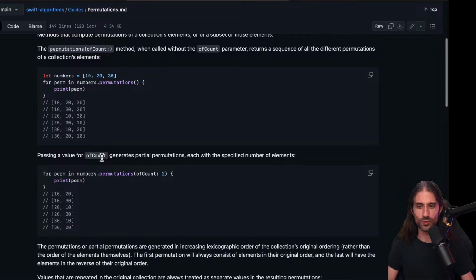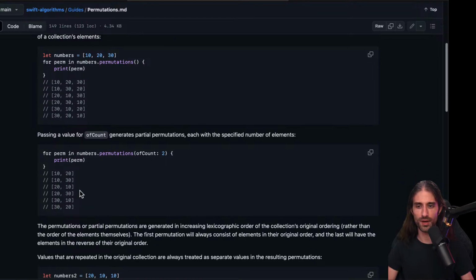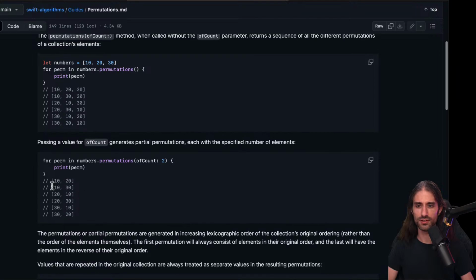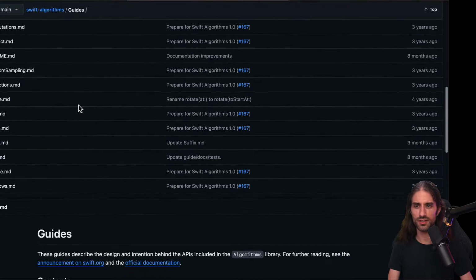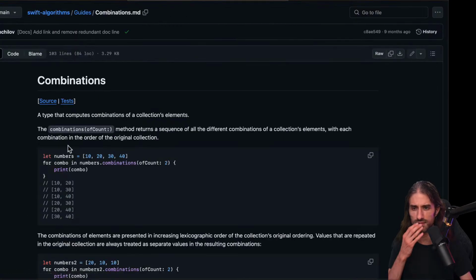Okay, so you can also pass a value to of count. If you pass the value 2, for instance, then you get all of the permutations of size 2. So it means 10, 20, 10, 30, 20, 10, 20, 30, 30, 10, 30, 20. I'm trying to understand what's the difference between the permutations and the combinations, because here you have these 6 values.